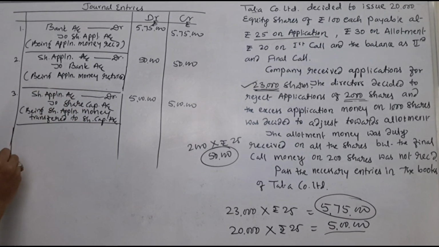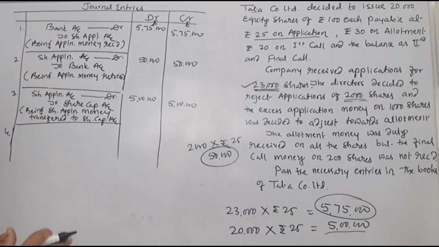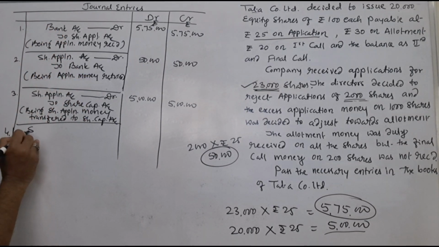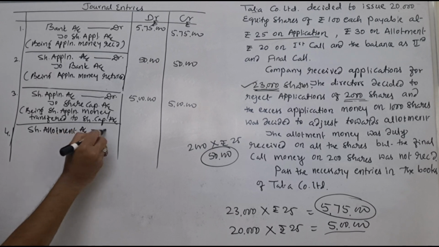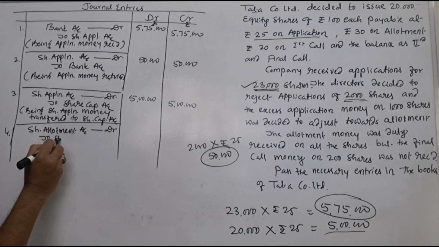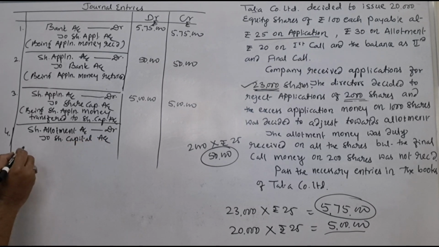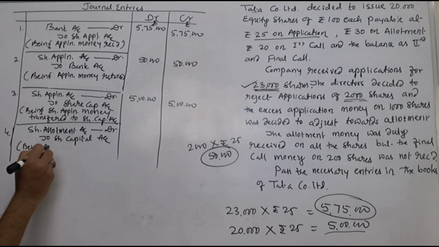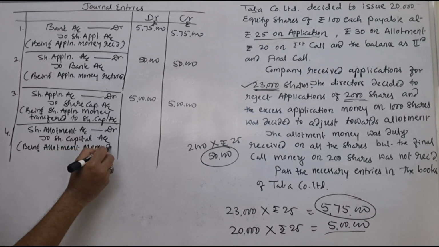Next journal entry is with regard to share allotment. See, next one is share allotment. When share allotment money is due, what journal entry we pass? Share allotment account is to be debited to share capital account. Being allotment money due. Due entry we pass here.